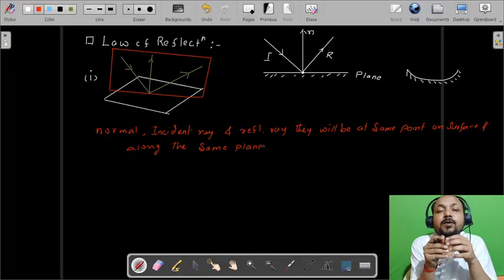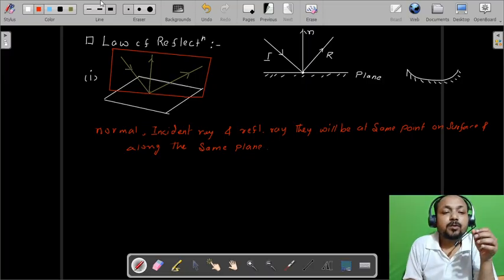This is the first law of reflection. Okay, now moving to the second law of reflection. What is the second law of reflection?